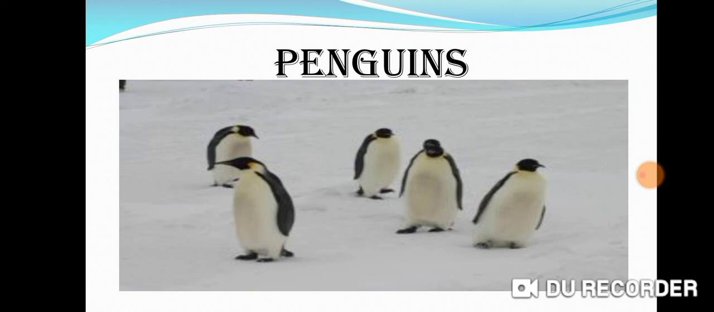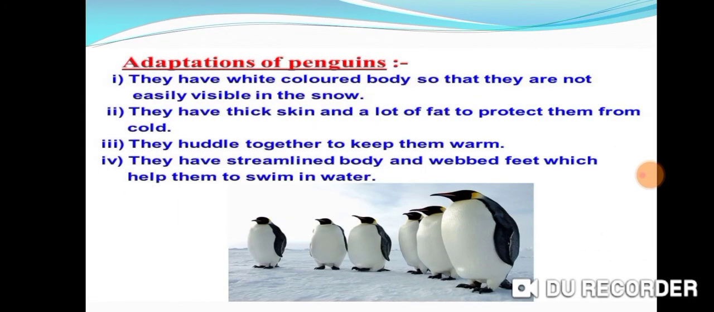Penguin can live in the extremely cold climate of the polar region due to some adaptations. Penguin is black and white in color, but still it merges well with the white background of ice and snow. Penguin has thick skin and a layer of fat below its skin which protect it from extreme cold.